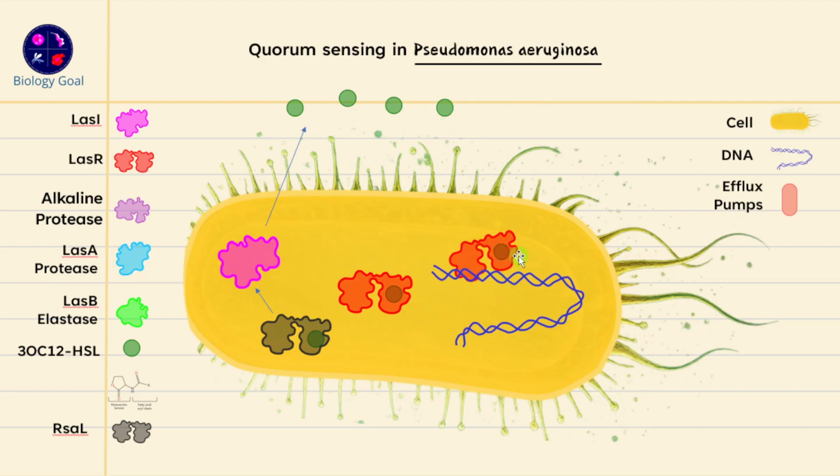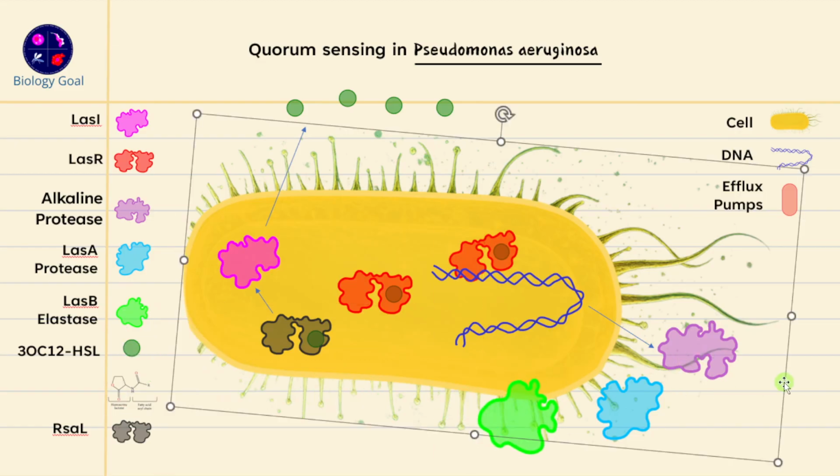Now, what this interaction is going to do is produce important virulence factors, starting with alkaline protease. This is one virulence factor. So I'll show you that the production is coming from this interaction right over here. Downstream of this particular region of the DNA, you have these particular genes. The first one is alkaline protease. The second one is LasA protease, and then LasB elastase.